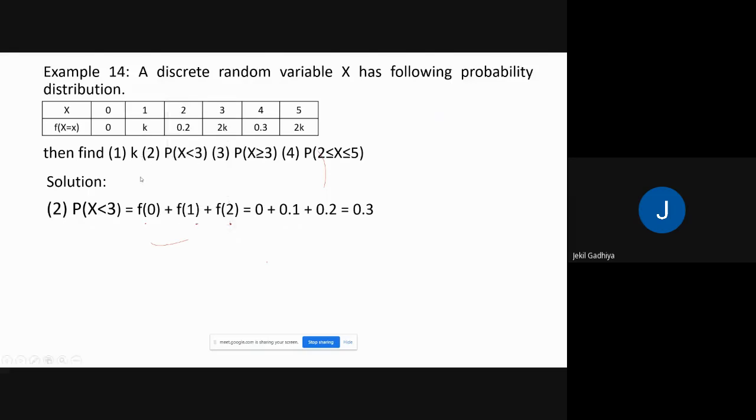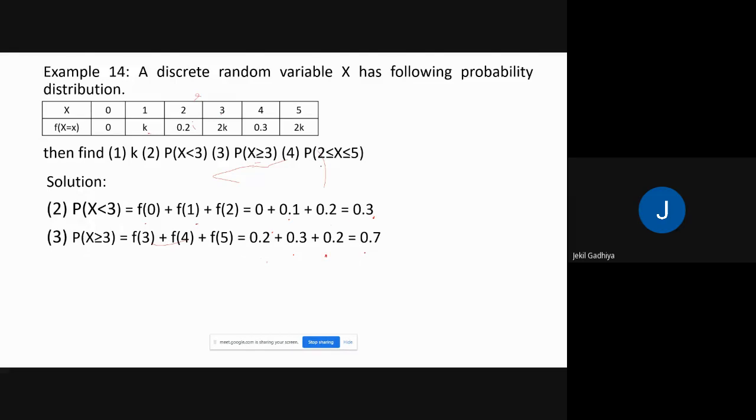If you replace the value of k here, then it's 0. For 1, it's 0.1, and for 2, it's already given 0.2. So answer will be 0.3. For x greater than or equal to 3, that means f of 3 plus f of 4 plus f of 5. That means 0.2 plus 0.3 plus 0.2. Okay, and answer will be 0.7.